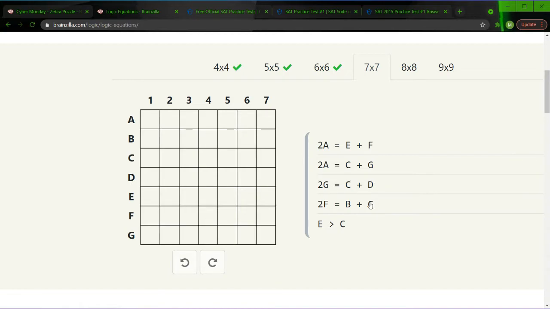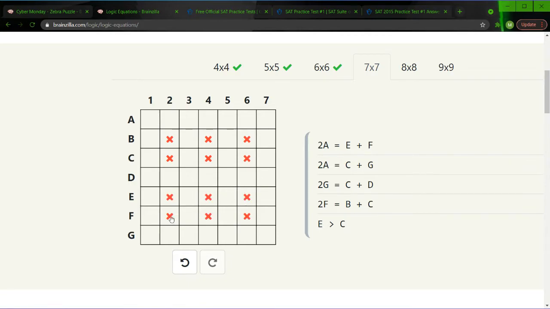Furthermore, we can say the same thing about B. So we have G, C, B, and D all together. They're either all even or all odd. However, one thing to note about this board, it's a 7 by 7. There are only 3 even numbers, 2, 4, and 6. So for them to be the same thing, either all even or all odd, they kind of have to be odd. So we can eliminate all the even numbers from C, G, D, and B. So all the even numbers from C, G, B, and E. So I'll just do that quickly.